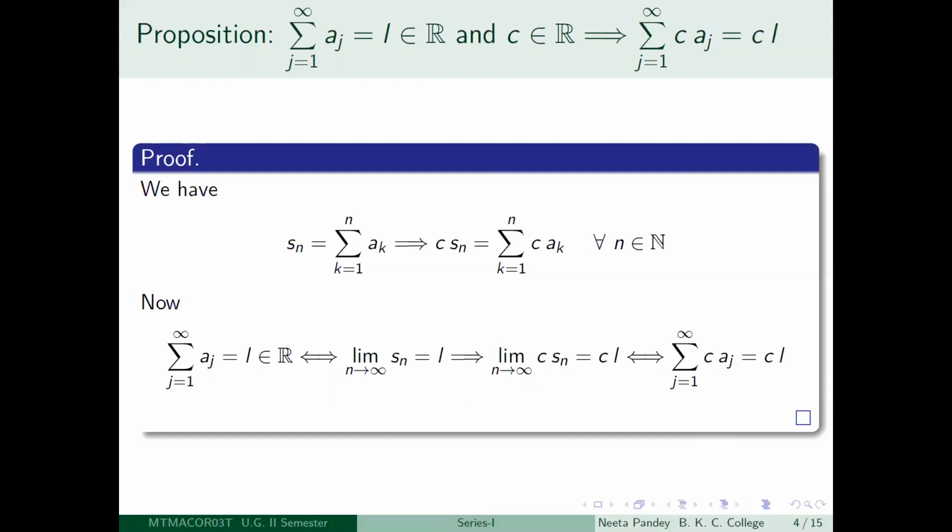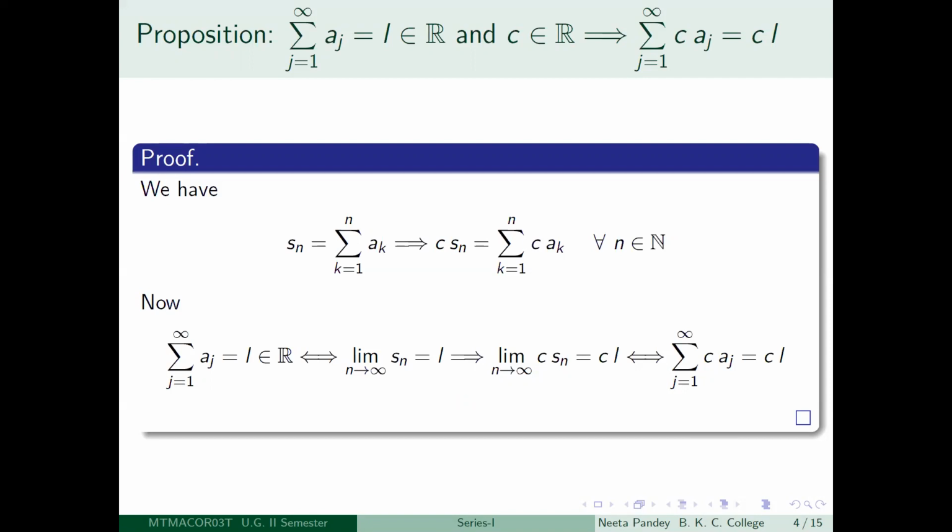Then if you consider a new series whose underlying sequence, if you like, is c aj, so the series summation j equal to 1 to infinity c aj, where c is a fixed real number, then that will also be convergent, and it will converge to exactly c times summation j equal to 1 to infinity aj. That is cL in this case, as you can see from the slide.